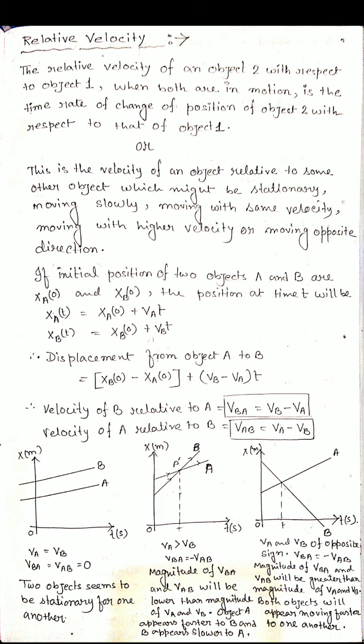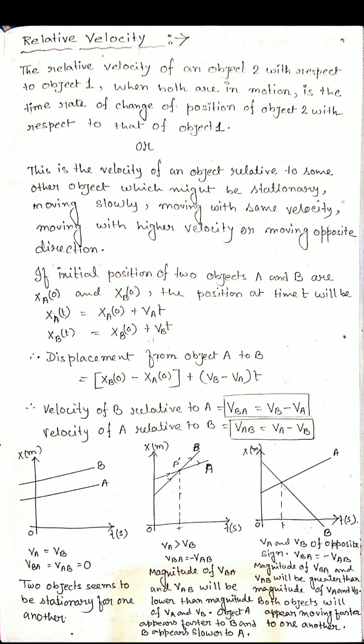Because in the first definition we specify that we find the relative velocity of object 2 with respect to object 1. But the opposite is also possible, and we can also find the relative velocity of object 1 with respect to object 2. That's why it's better you write the second definition.